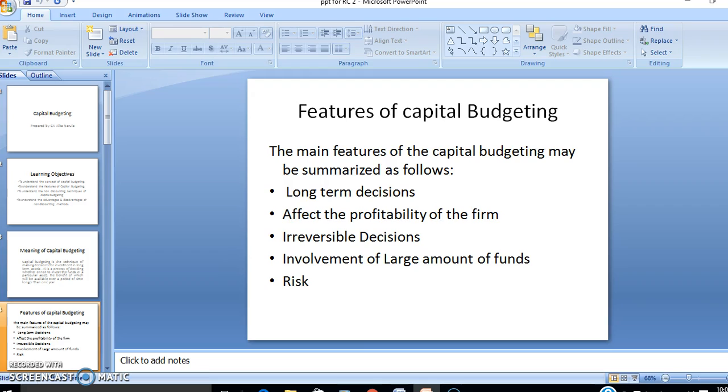We can draw many features from the given meaning of capital budgeting. These are long-term decisions, and they affect the profitability of the firm. These are irreversible decisions. The involvement of funds is very large and they are very risky.